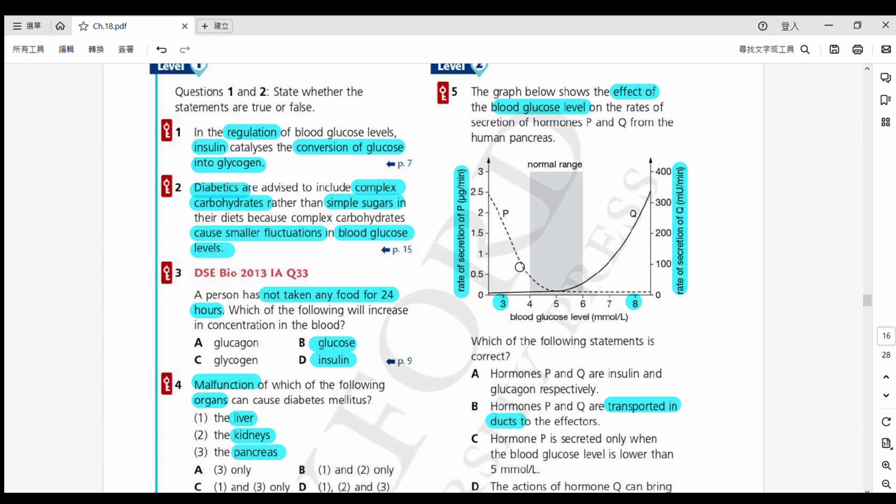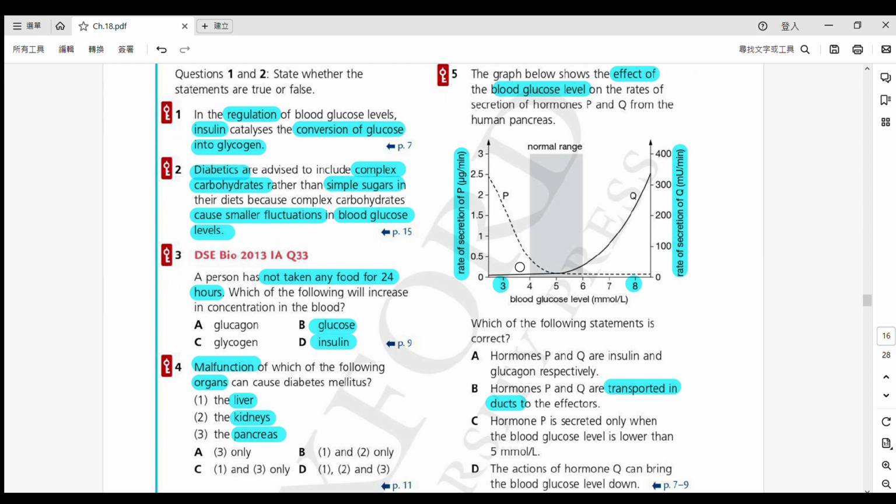So that's all for this video, and I'm going to give you 5 seconds to pause the video and start doing this part yourself. Okay? So let's count down. 5, 4, 3, 2, 1. Okay. So let's continue. 咁你就講到啦, question 1 and 2 啦, true and false.